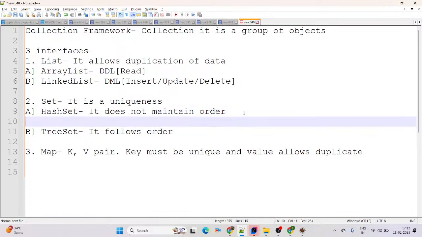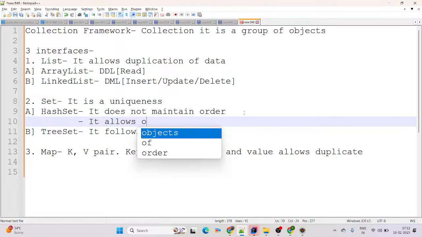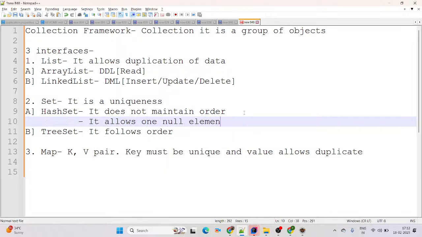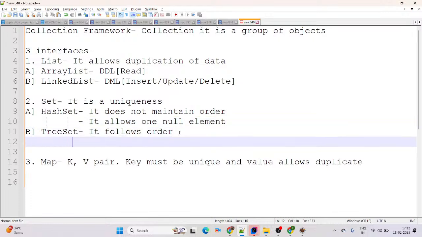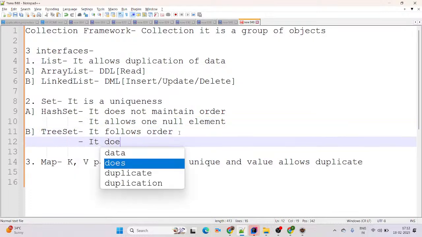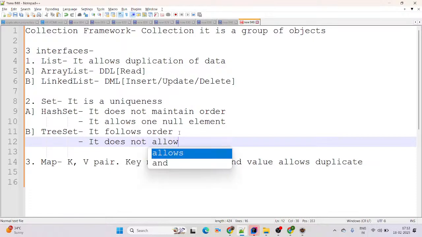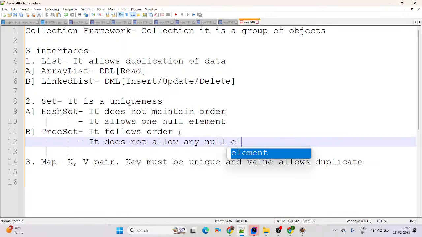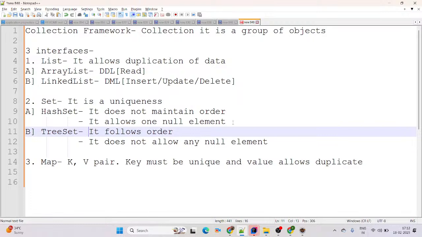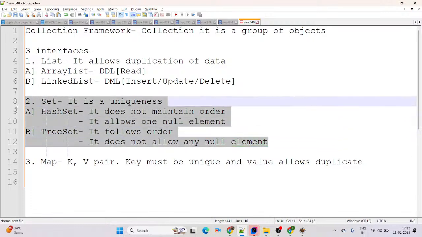One more difference: HashSet allows one null element, and TreeSet does not allow any null element. If you try to add a null element in TreeSet, it will definitely give us a null pointer exception. One more time I want to revise the Set concept.